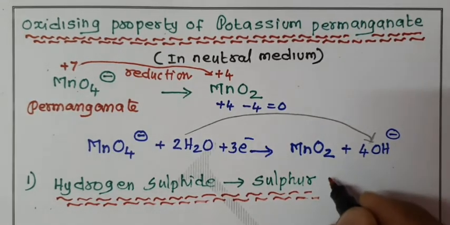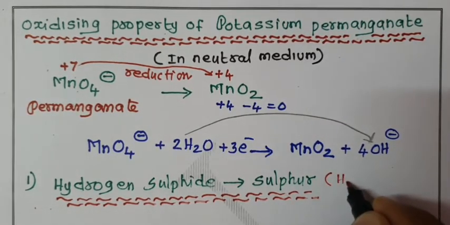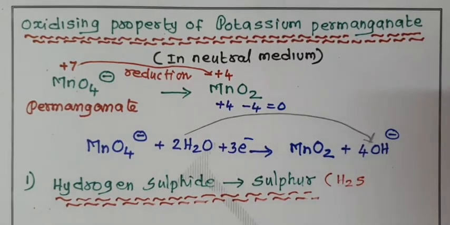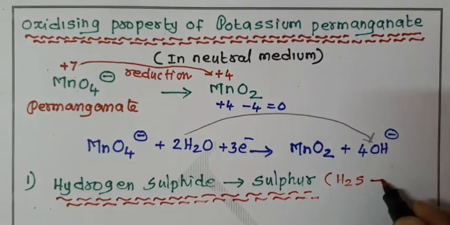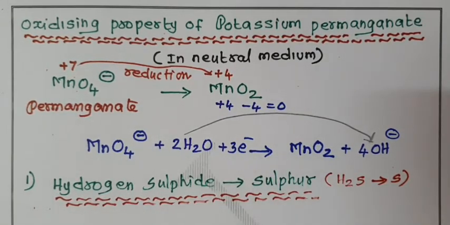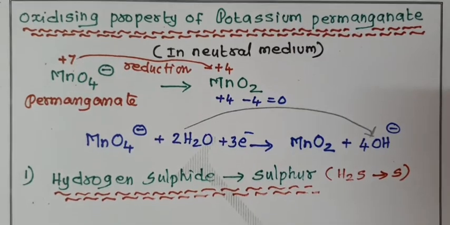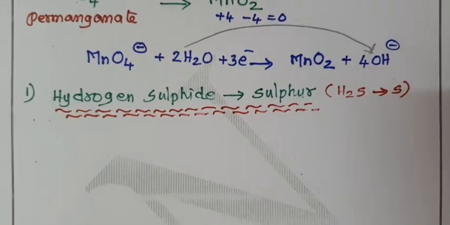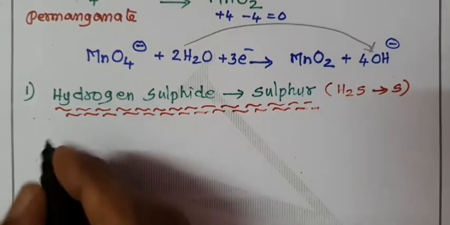Now, the molecular formula for hydrogen sulfide is H2S, which is oxidized into sulfur. This is the basic equation in the oxidation in neutral medium. So first we have to write the basic equation here. How am I writing it? See that.